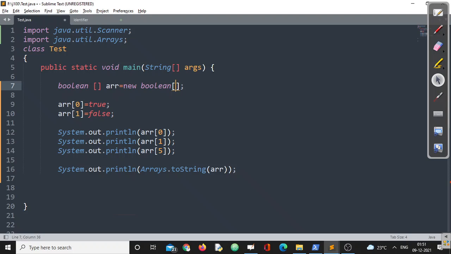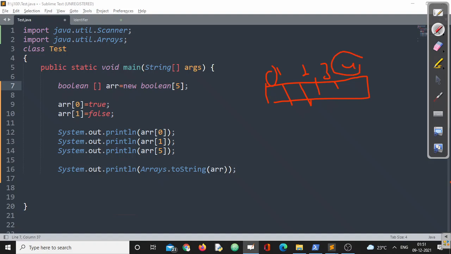Size is a must. Now suppose I am taking here 5. Now how many elements have I created? I have created 1 2 3 4 5, indexed 0 1 2 3 4. What is the last index? 4. Suppose I have inserted values for index 0 and 1.